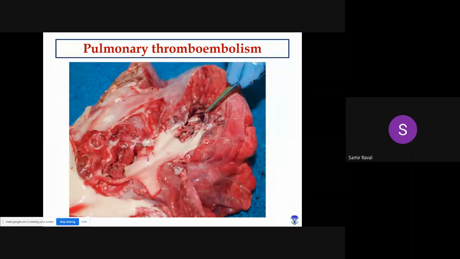Okay, so here you can see this is a cut section of a lung. Here you can see this is the blood vessel wall, and this blood vessel was actually dissected. It got opened. Here you can see this is the internal surface of the blood vessel, and this one is the blood vessel. This one is the embolus. Sorry, this is actually the thrombus. Here you can see this is a very large mass present within the blood vessel. So this is known as thromboembolism.